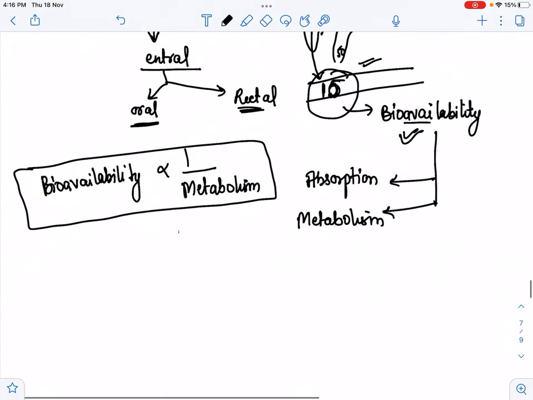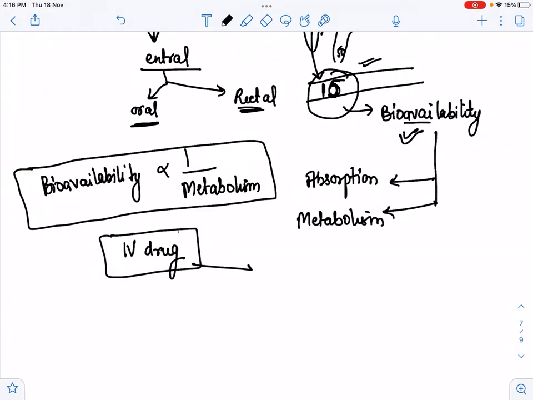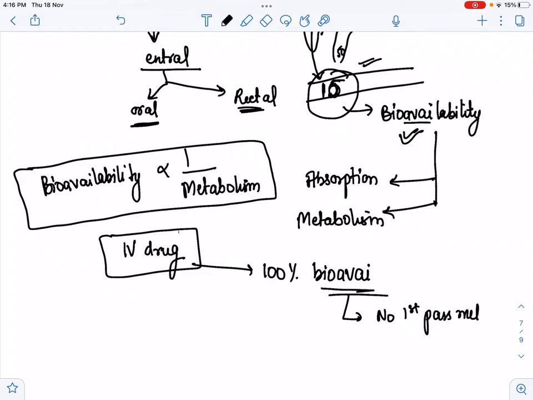That's why all the drugs taken by the IV route have 100% bioavailability. Now I think you know why there is 100% bioavailability with IV drugs, because no first pass metabolism will occur through the IV route. So this is all about absorption.